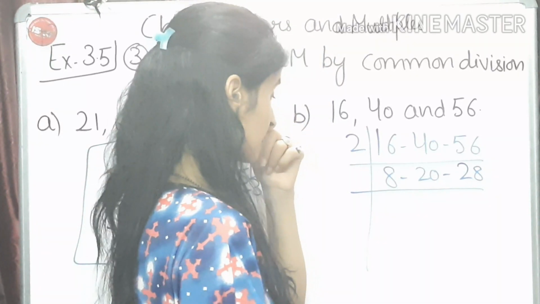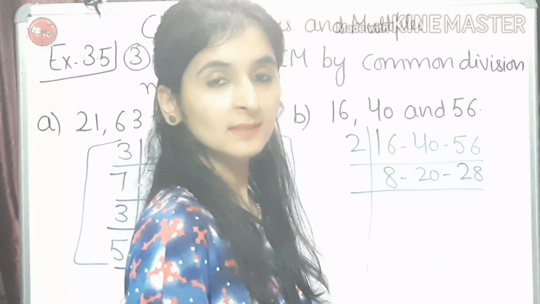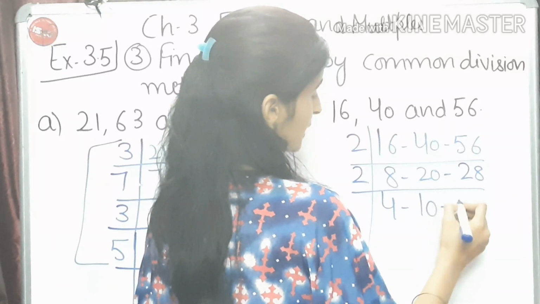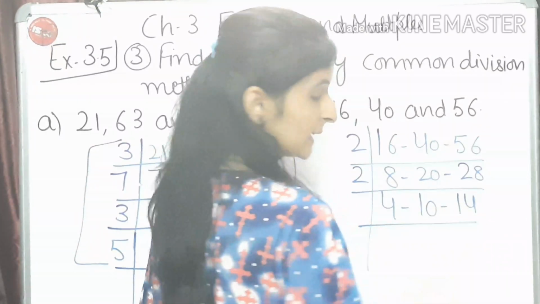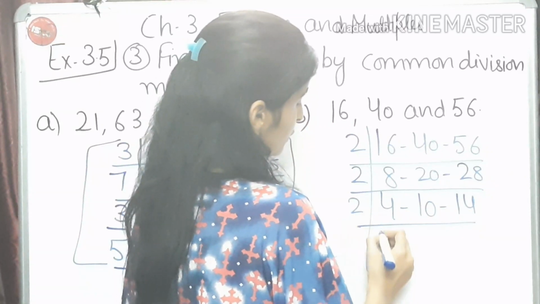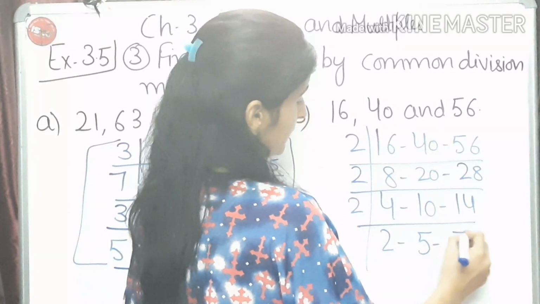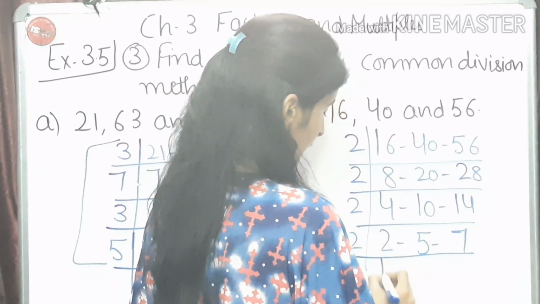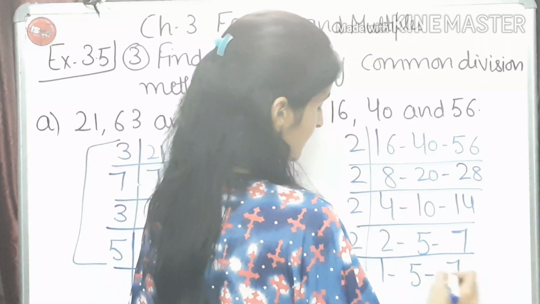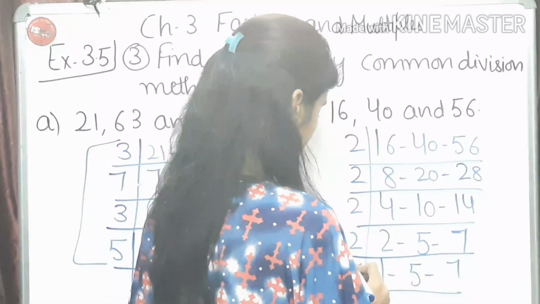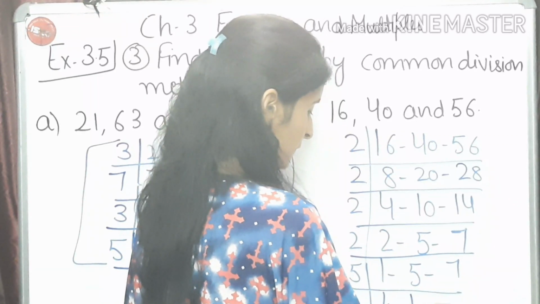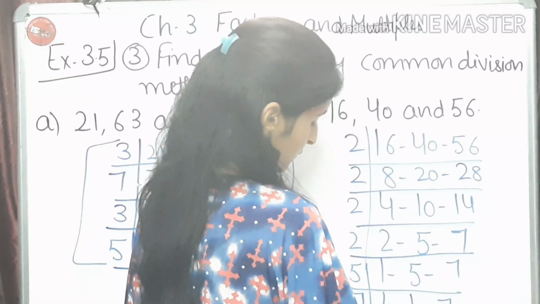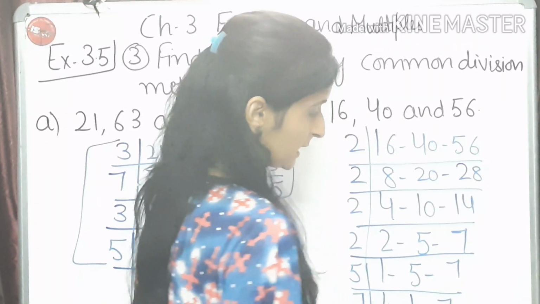Now let's come to these. Again these are even numbers, so these numbers will also be divisible by 2. 2 4s are 8, 2 10s are 20, 2 14s are 28. Then 2 2s are 4, 2 5s are 10, and 2 7s are 14. Now 2 1s are 2, 5 will be as it is, 7 will be as it is. Then 5 1s are 5 and 7 will be as it is. Then 7 1s are 7.